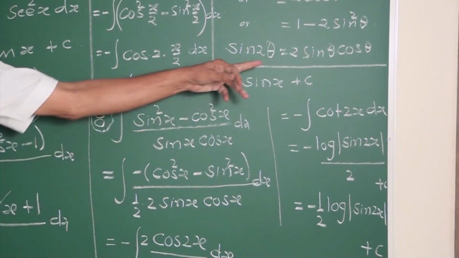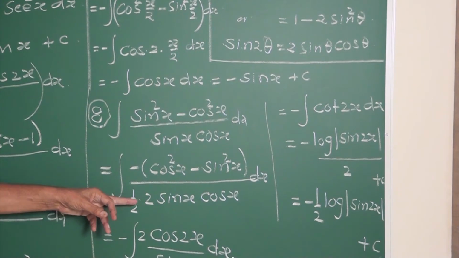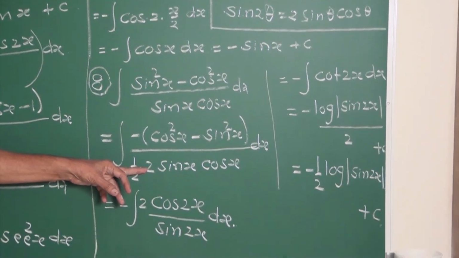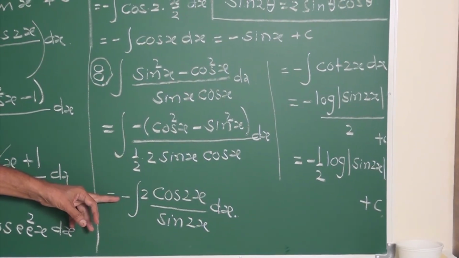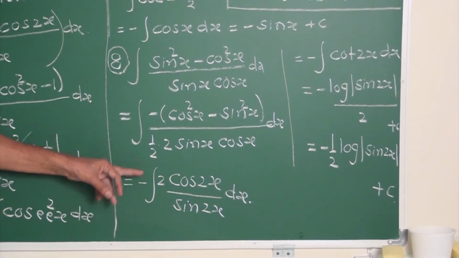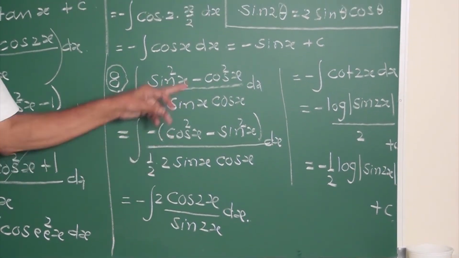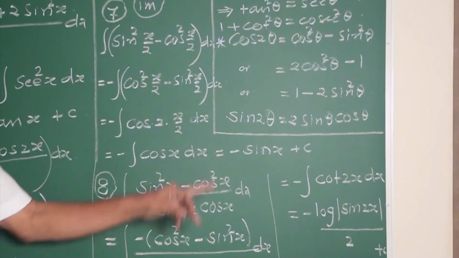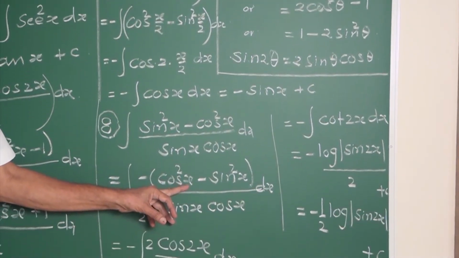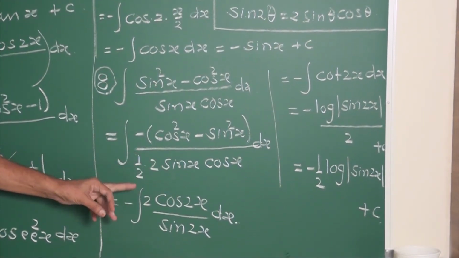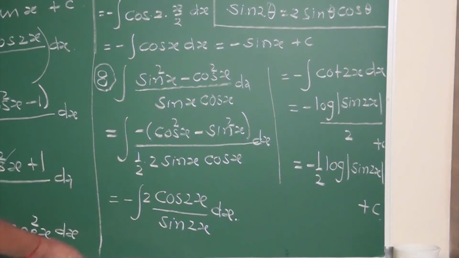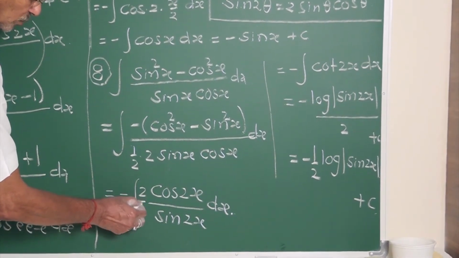It needs to be divided and multiplied by 2. This minus is out. What is this? Cos square minus sin square is cos 2x. This 1 by 2 becomes 2 by 1.